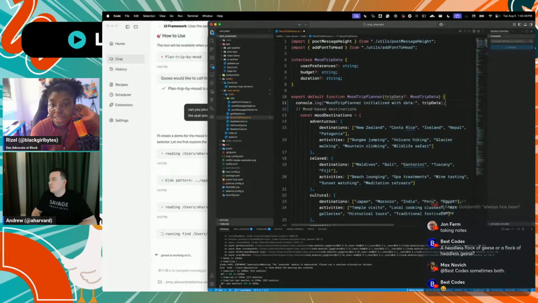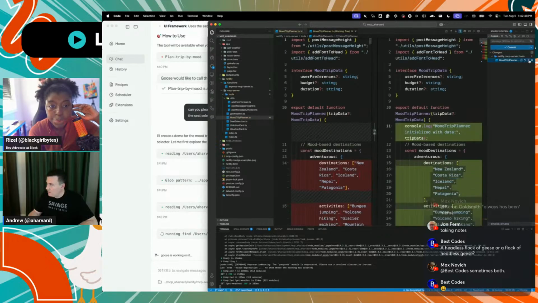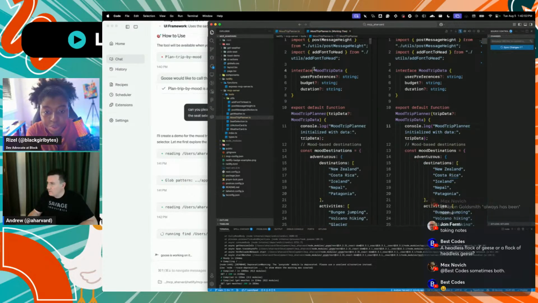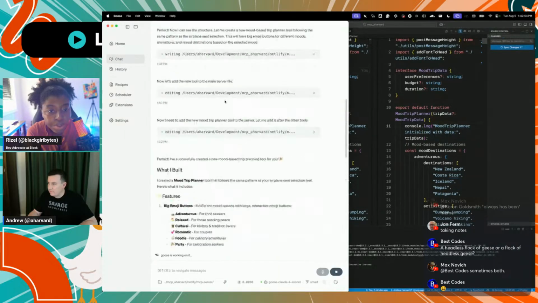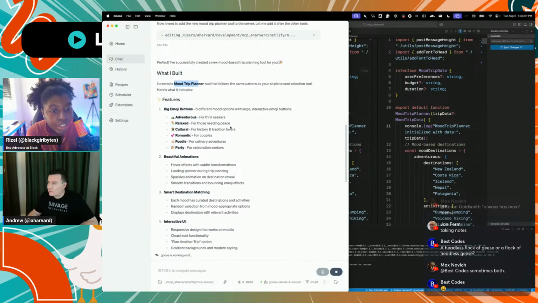Hey, hola. I am solving one little build error, and then we may be able to demo this thing. So really getting close. But Goose was productive, and it created a mood trip planner. I've not been able to actually inspect this yet and see how it's working, but we will be very soon.